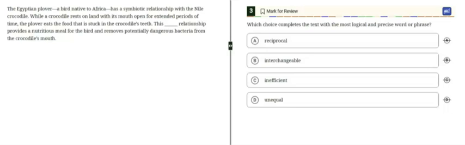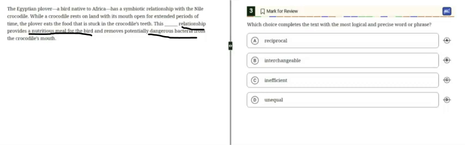From what I understand, this relationship is positive because it is saying that the bird can get a nutritious meal by digging in the mouth of the crocodile, and from this the crocodile can also benefit. The bird can clean its mouth from dangerous bacteria. So that's why I'm telling it is a beneficial relationship.